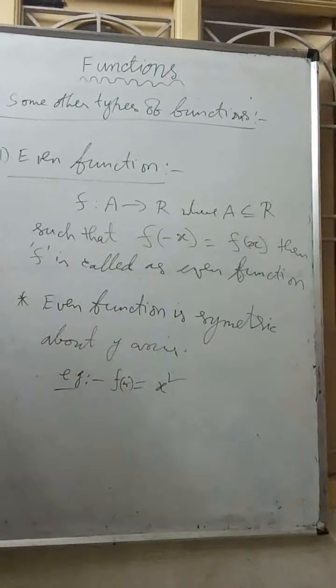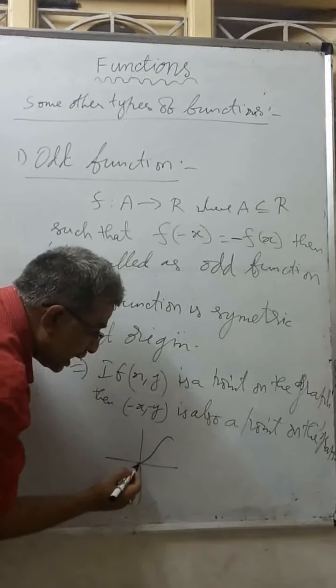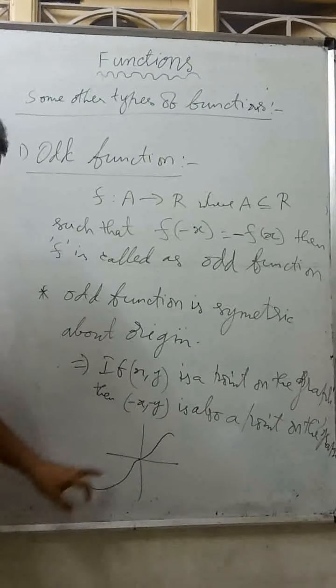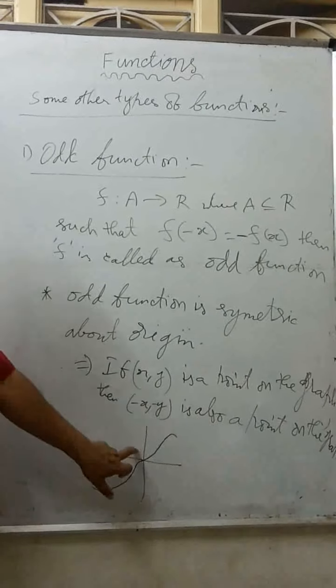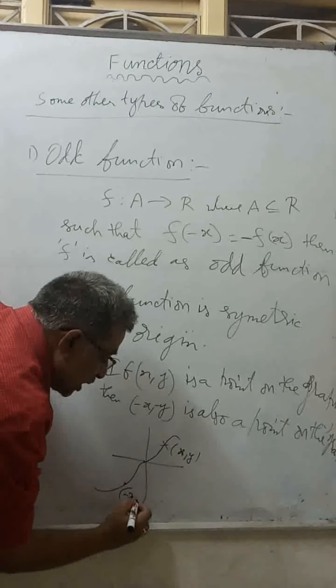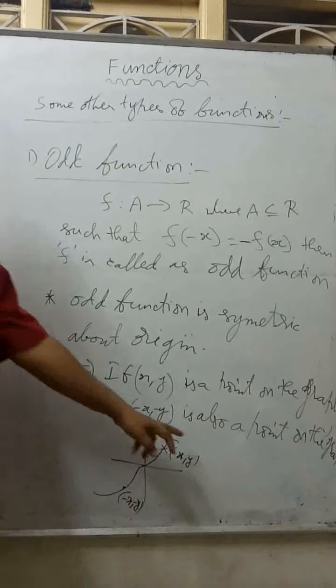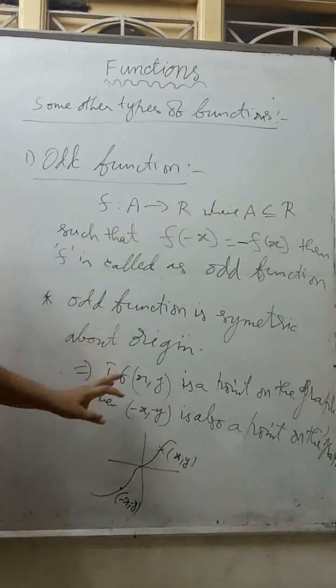Origin acts like a symmetry here. It means if you draw the odd function graph, if this is a curve, then this is its image on origin. So (x, y) is a point on the graph. If (x, y) is a point on the graph, then (-x, -y) is also a point on the graph. Such types of functions are called odd functions.